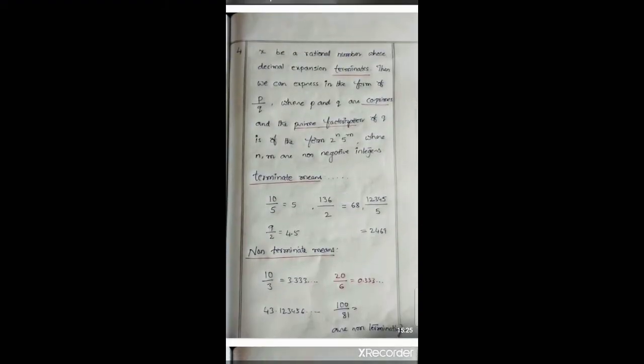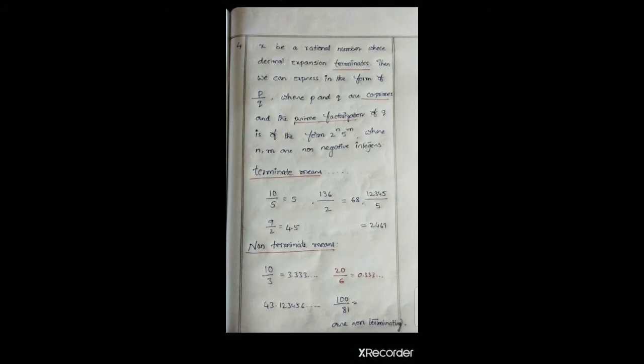And then the fourth point, x is a rational number whose decimal expansion terminates. Then we can express it in the form p by q, where p and q are co-primes, and the prime factorization of q is of the form 2 power n and 5 power m.